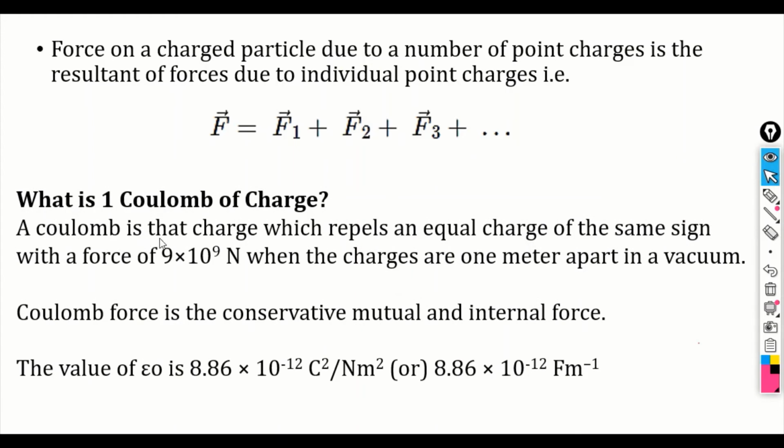A coulomb is that charge which repels an equal charge of the same magnitude with a force of 9 into 10 to the power 9 newton when the charges are 1 meter apart in vacuum. That is the definition of 1 coulomb charge.